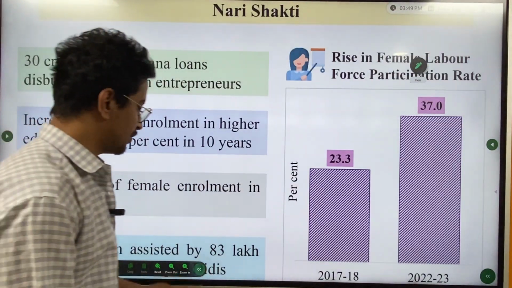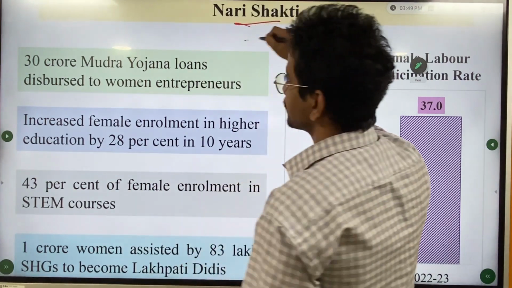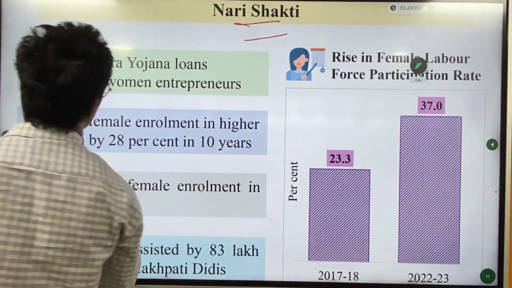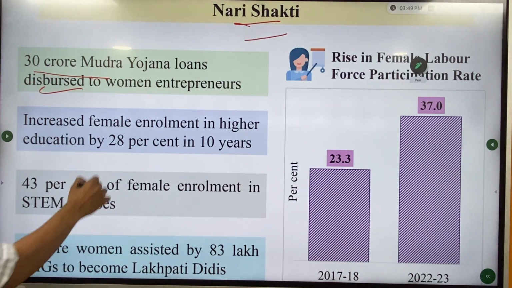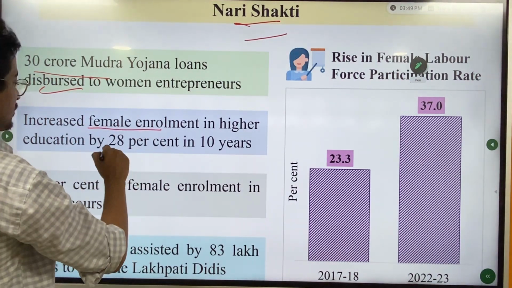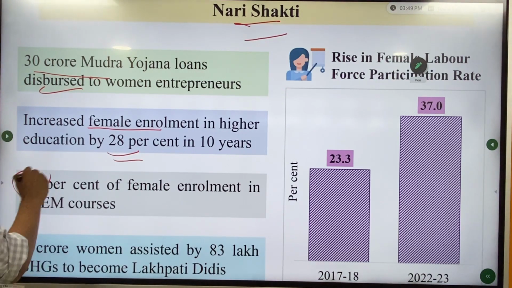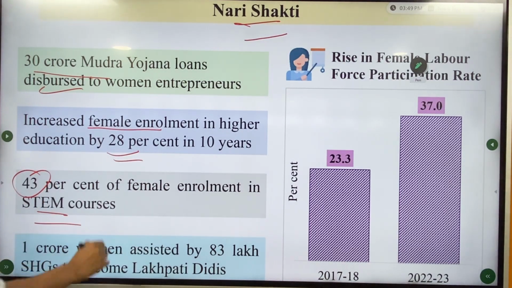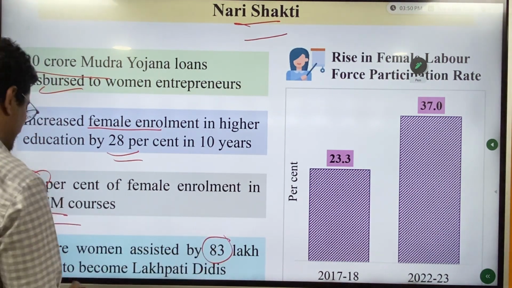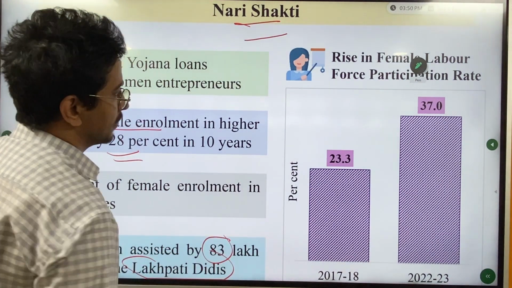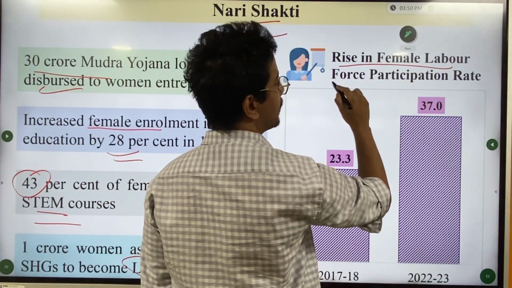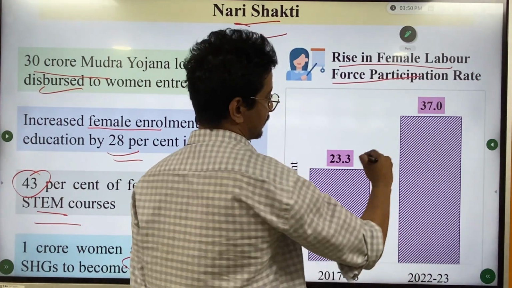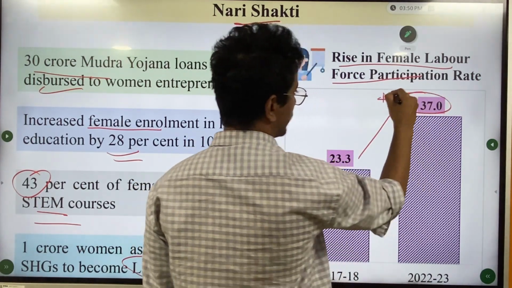Now, for Nari Shakti, women empowerment, 30 crore Mudra Yojana loans have been disbursed. So we have already spoken about what Mudra Yojana is. Female enrollment in higher education has increased. 43% of females are enrolled in STEM courses. 1 crore women assisted by 83 lakh SHGs to become Lakhpati Didis. But this is more important. Can you see here, friends? The female labour force participation has increased to 37%. It's a very good sign.